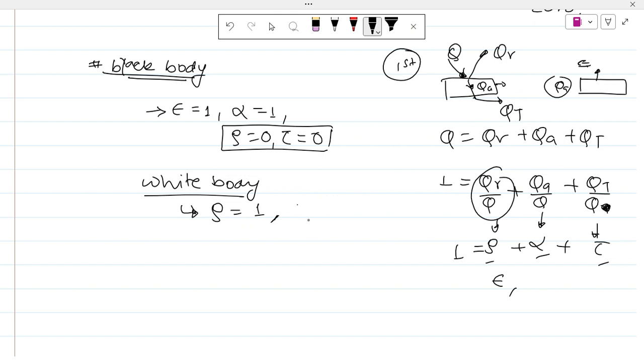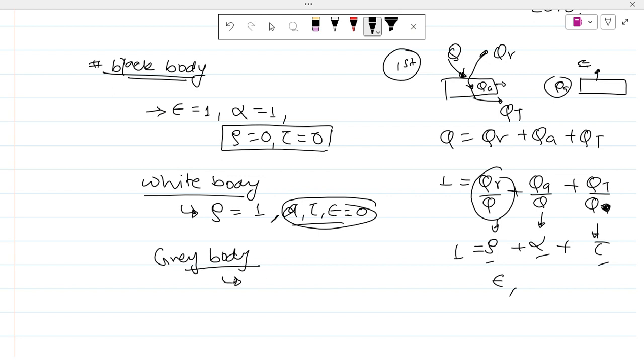Our absorptivity, transmissivity, and emissivity are all 0. The other body is the gray body. A gray body is a body where the relative properties remain constant and uniform throughout the entire wavelength.